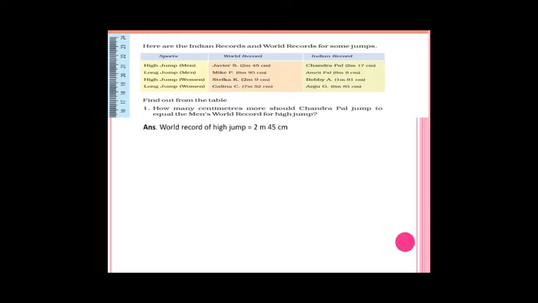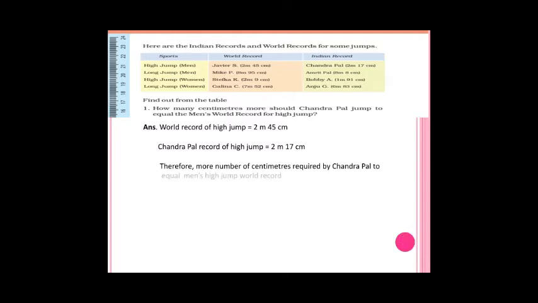World record of high jump is 2 meter 45 centimeter. That is the world record. And Chandrapal's record of high jump is how much? Chandrapal's jump is 2 meter 17 centimeter. Therefore, you need the number of centimeters required by Chandrapal to equal the men's high jump world record.